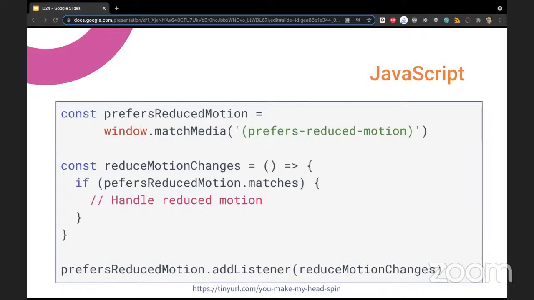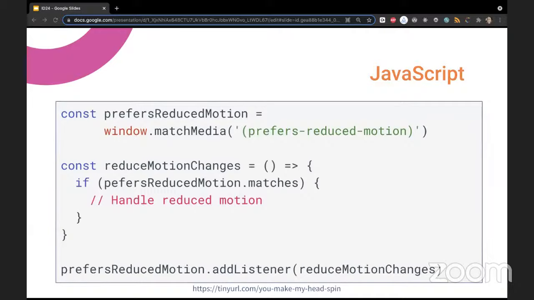So window.matchMedia returns, I think, an object which has a key called matches, and if it's true, then we will add whatever we want to do inside there.